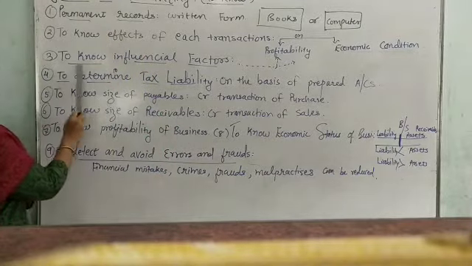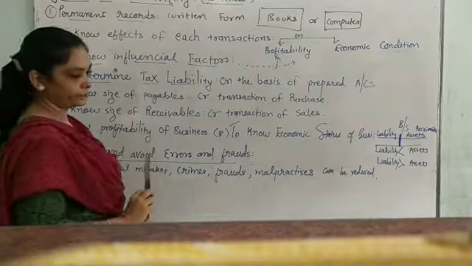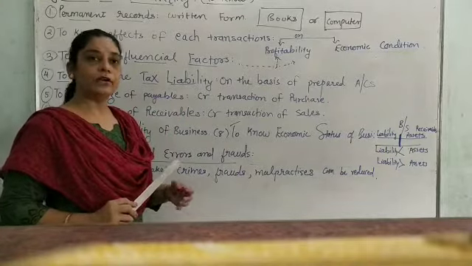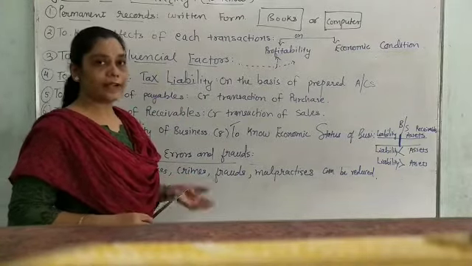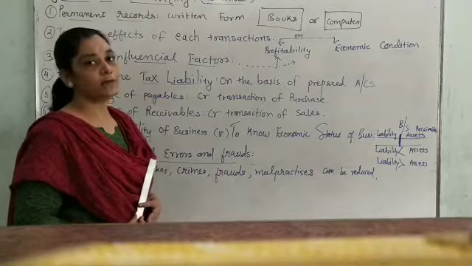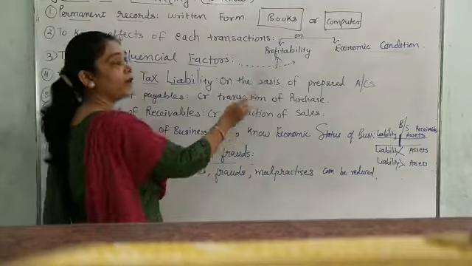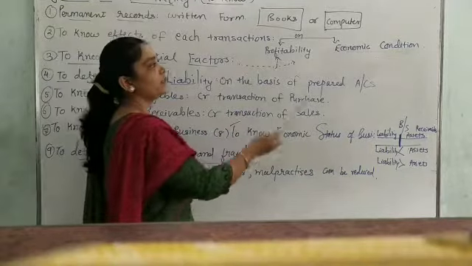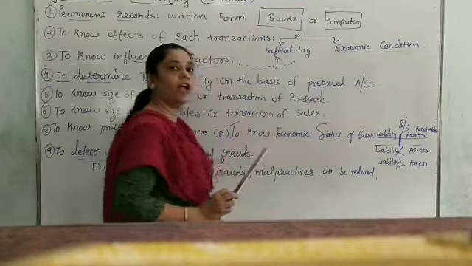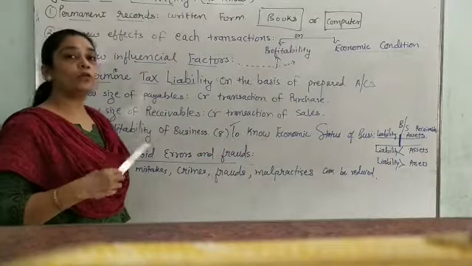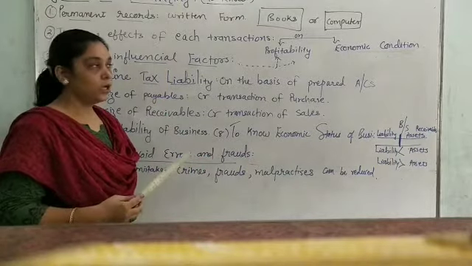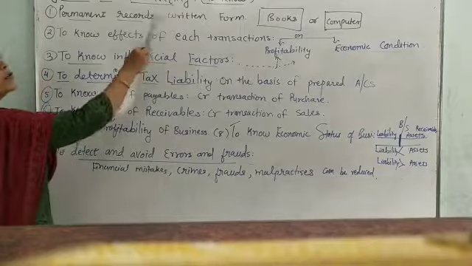Third point is to know the influential factors. What do you mean by the word influential factors? Those things which affect our business, those things which affect the profitability of our business, and those factors which affect the economic condition of our business. If I want to know them properly, I need to write books of account.